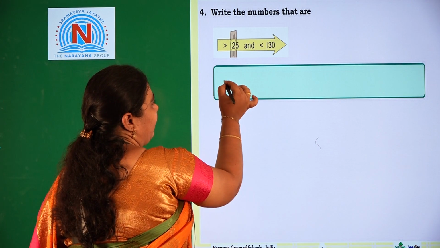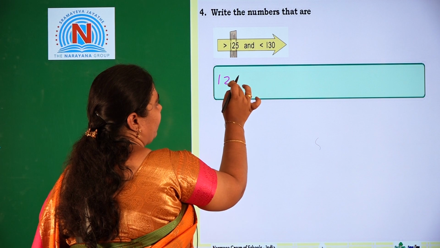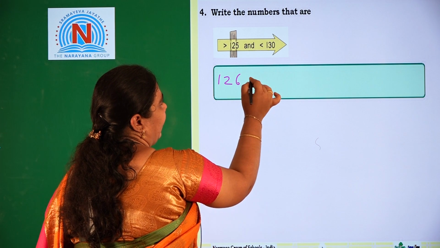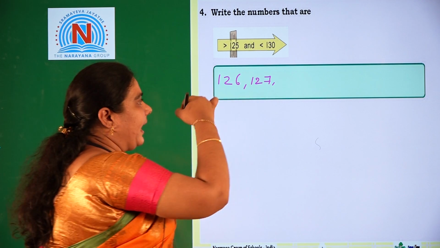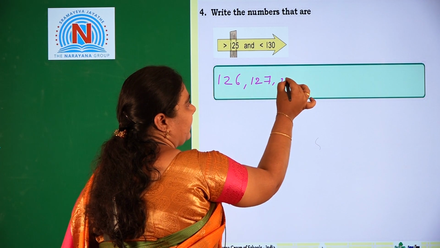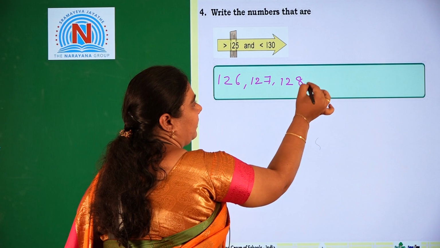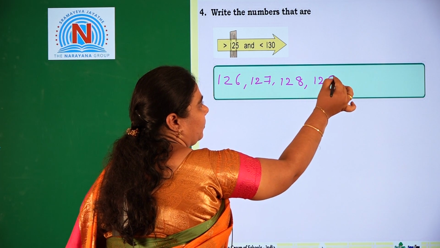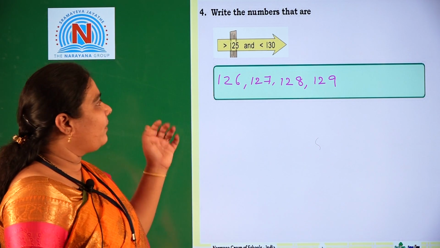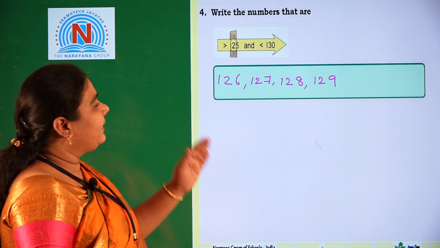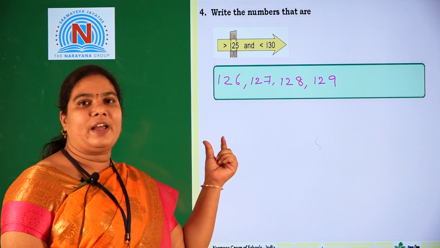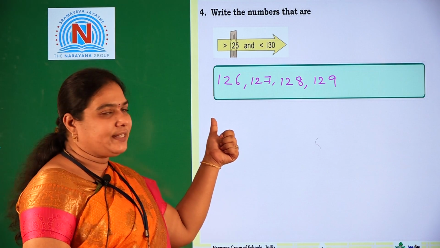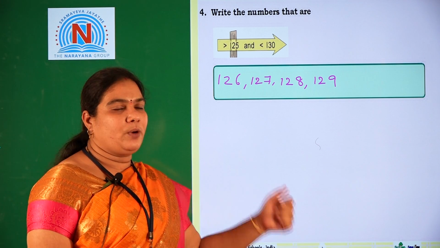We should write 126, after that 127, and next 128 and 129. So the numbers between 125 and 130 are 126, 127, 128 and 129.